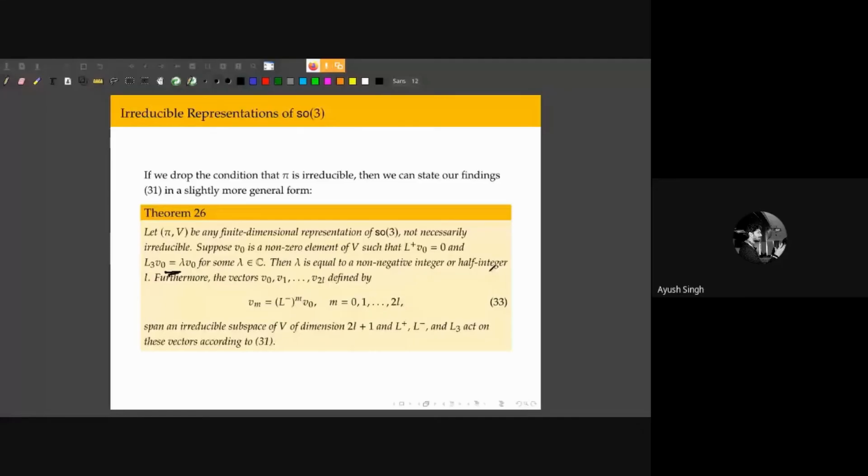This holds only over finite dimensional representations, because when we are talking about infinite dimensional spaces, things get very messy. The mathematics is quite sophisticated, so I'm not going to go into that. But this theorem 26 is actually a very powerful result, and to me it's a very beautiful result, because we have gotten some information about a physical system by starting from abstract mathematical objects.